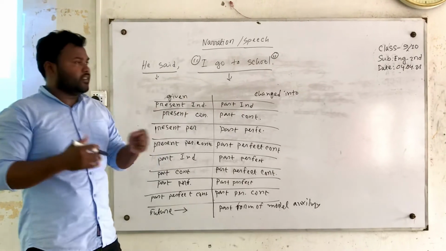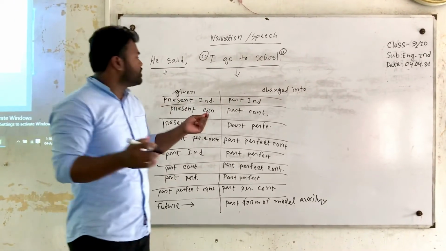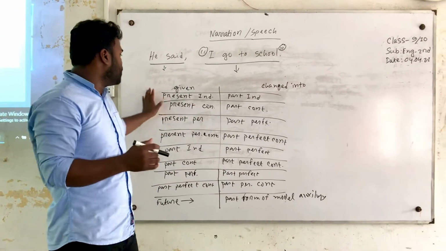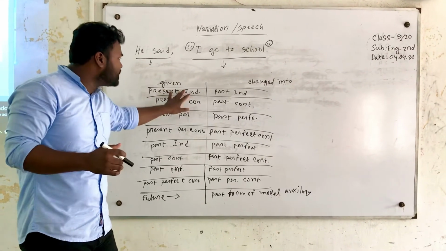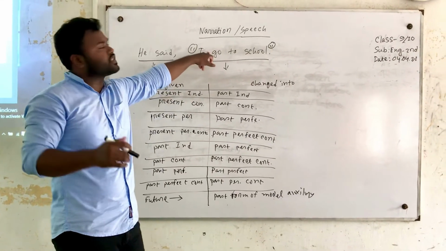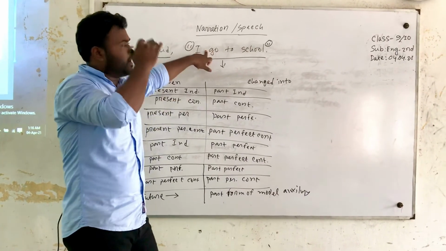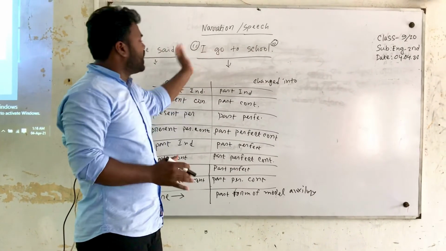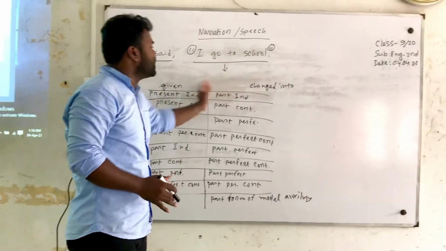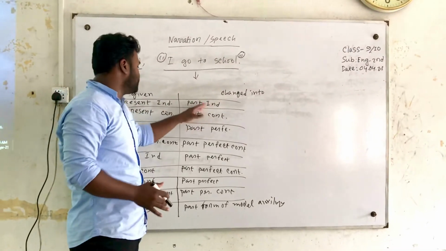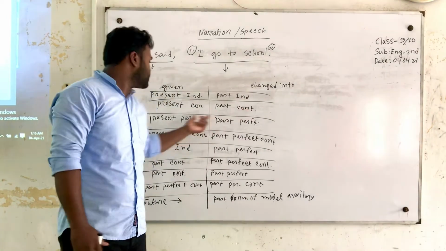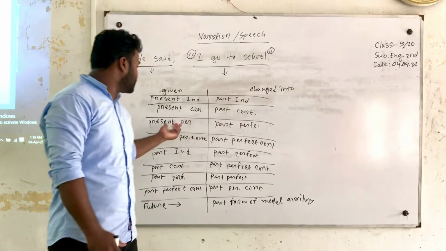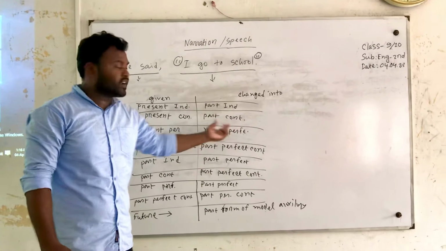If I explain again, if the direct speech is given in the present indefinite, I will have to change it into past indefinite. Present continuous will be past continuous. Present perfect will be past perfect.